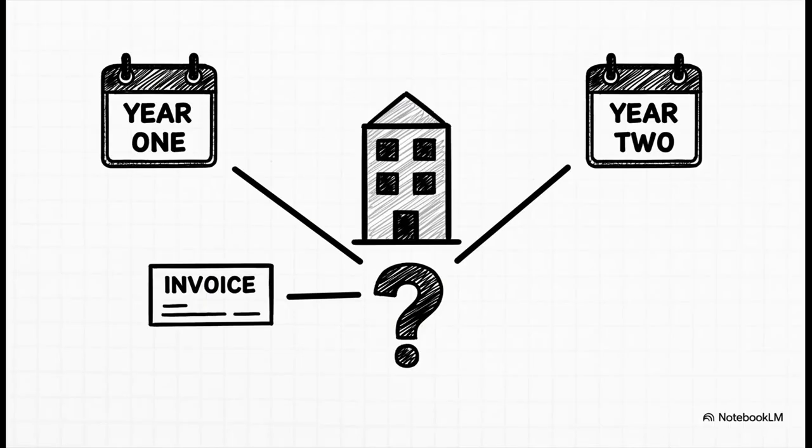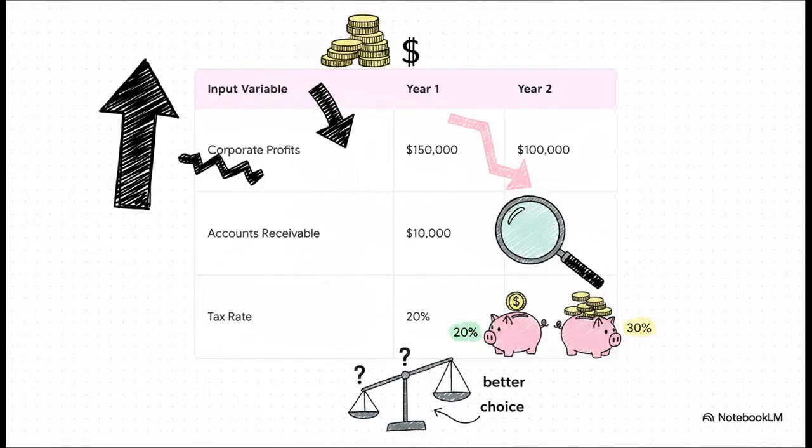So, here's our scenario. We have a company that has to make a choice about a particular deduction, and the timing of that choice is going to directly affect its tax bill over a 2-year period. This is the very essence of strategic planning. Here's the data we're working with.